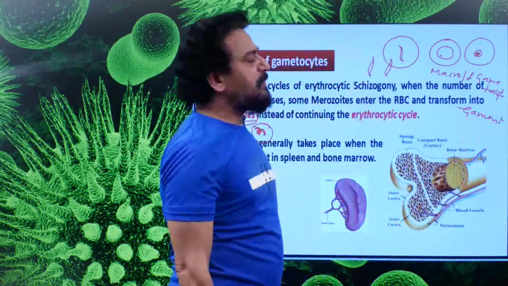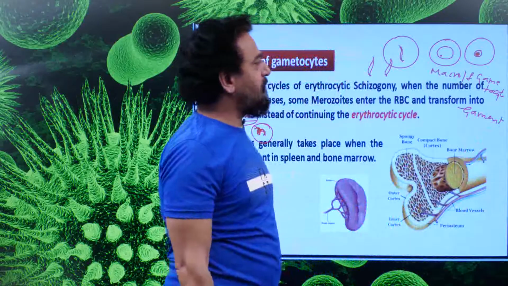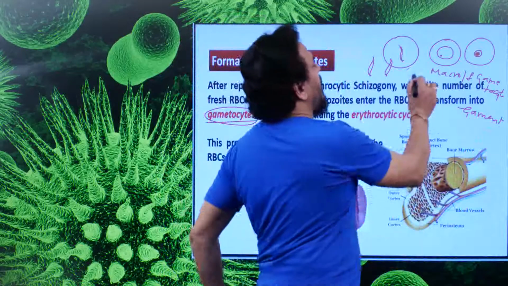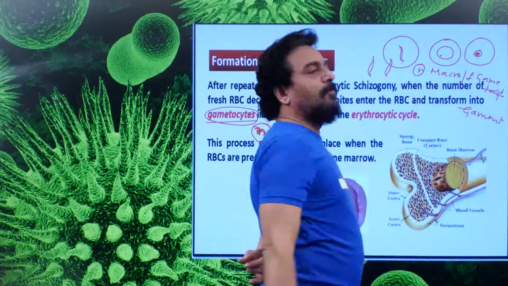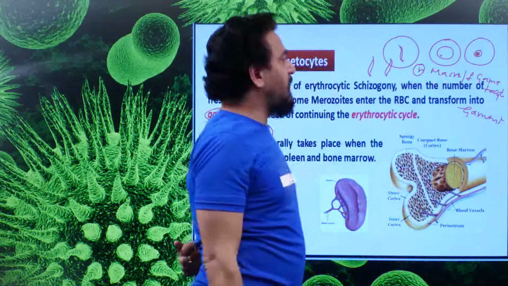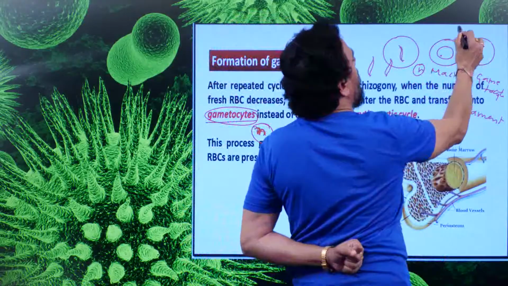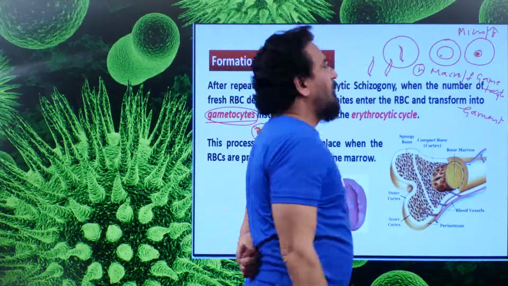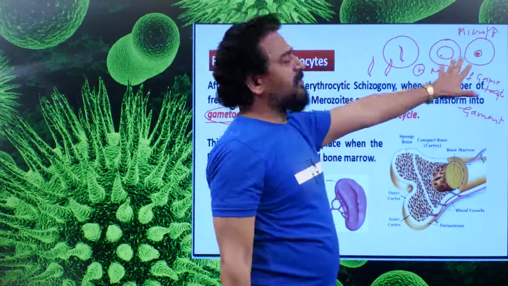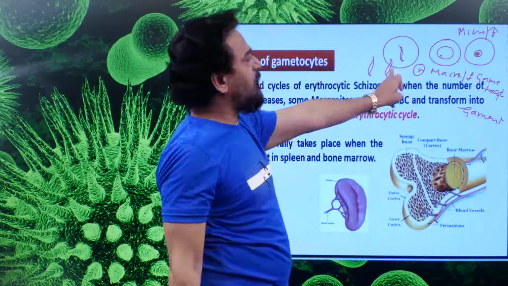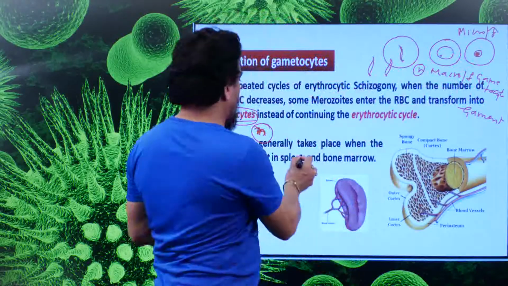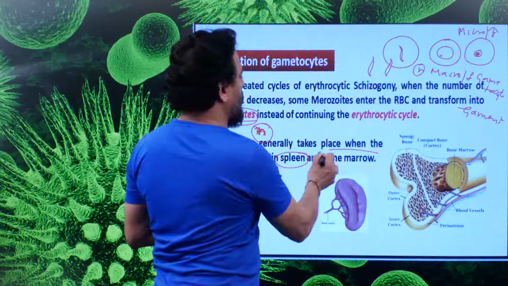Because that is larger in size, we can call that macro, and that is the female gametocyte or gamete, which is nothing but haploid. Only one set of chromosomes will be there inside, and this is called micro or male gametocyte or gamete. Such stages are created by the entry of merozoite into the RBC of the man. But where does it happen? It happens in the spleen and the bone marrow.